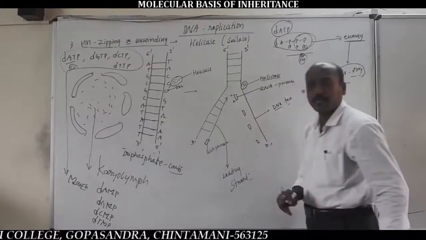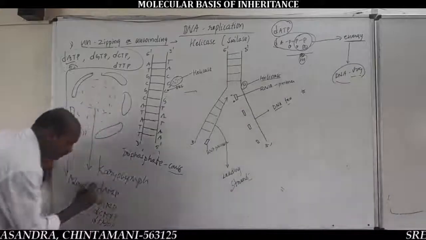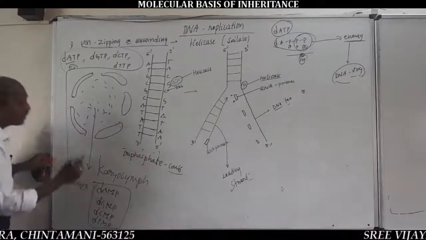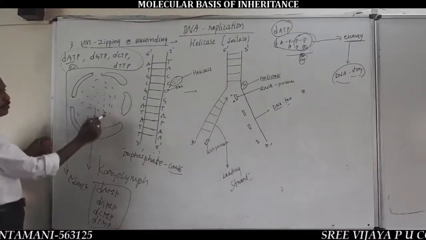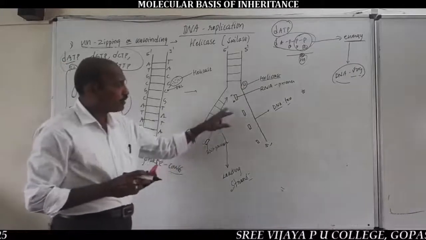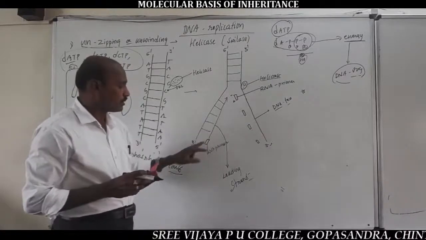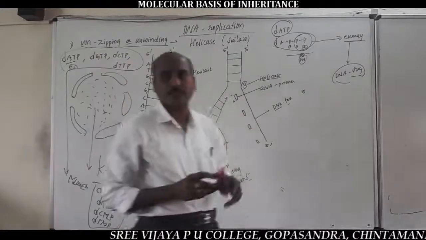Very important. Listen here. After formation of monophosphate DNA nucleotides in the nucleoplasm of the nucleus, formation of new strands takes place on the old template strands due to addition of DNA nucleotides.